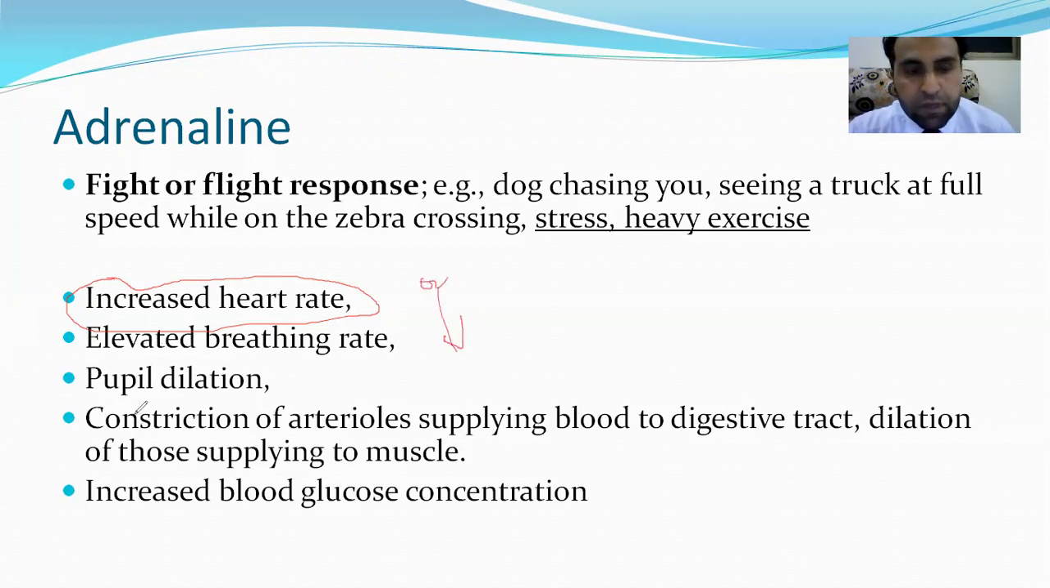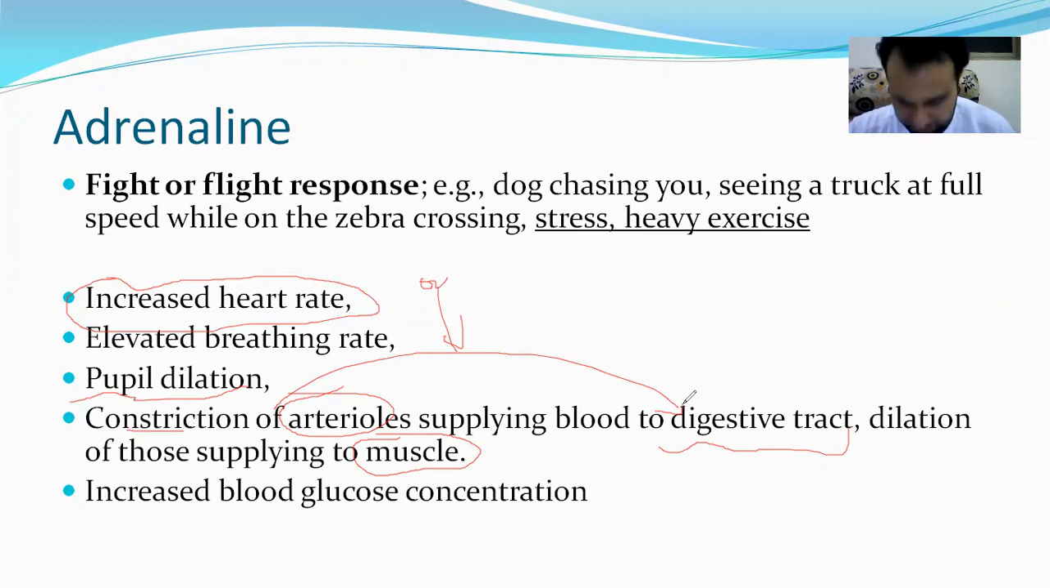Pupil dilate, your eye pupil dilates, so that you see the situation clearly. Constriction of arterioles supplying blood to the digestive tract. From your digestive tract, the blood vessels constrict and all your blood is diverted to your muscle, because in that situation your muscles are doing more. So for that reason, your arterioles constrict, means become narrow. So it means less blood supply toward the digestive system, even to your skin. That's why you become pale at that time, because less blood supply is there to your digestive system and your skin.